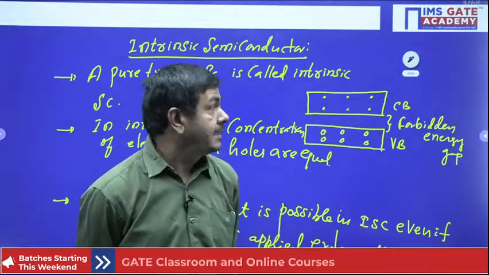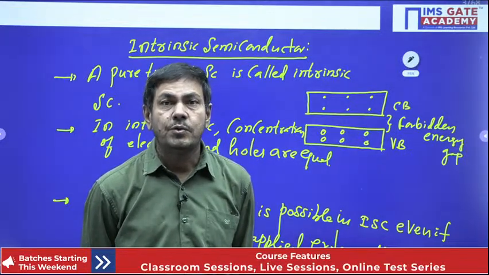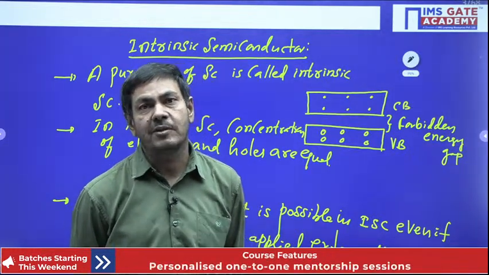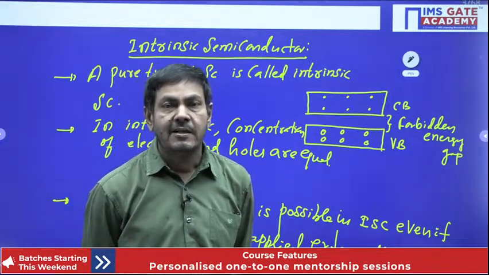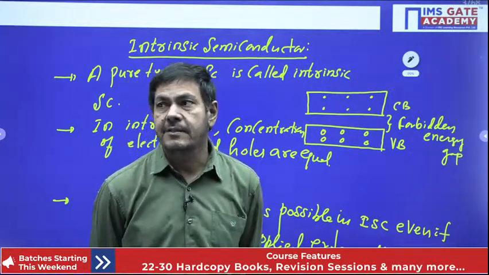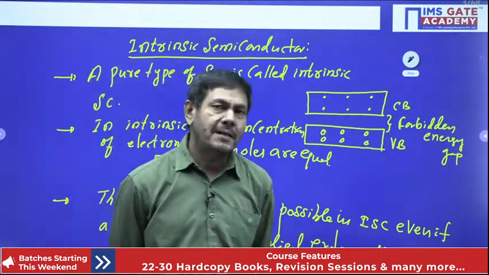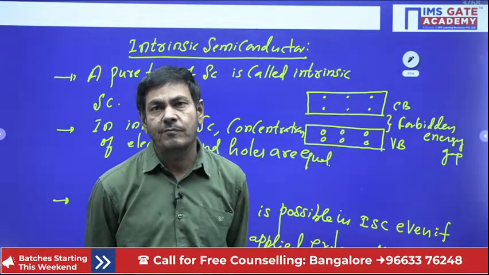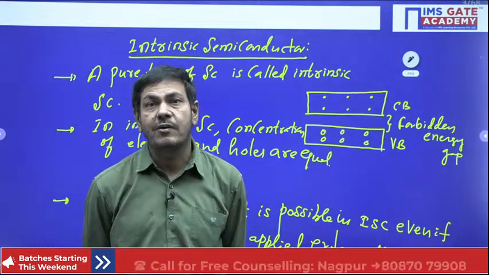That's why in the crystal structure of intrinsic semiconductor, you can find the sharing of electrons between two atoms only. Due to sharing of those valence electrons, it is going to form the covalent bonds. So if you are asked what type of bond exists in these semiconductors, you can say directly, it is a covalent bond. Understand now? But ionic bond is entirely different. That means due to transfer of electrons from one atom to the other atom, it forms the ionic bond.